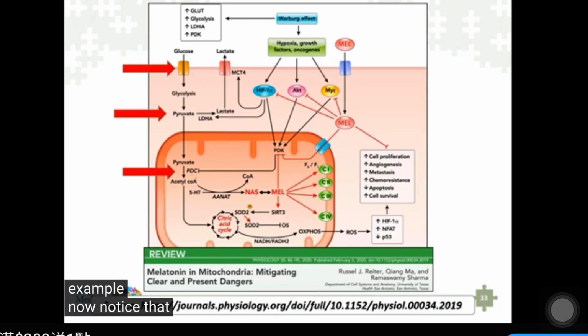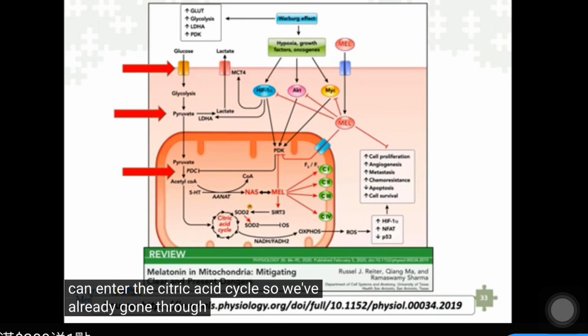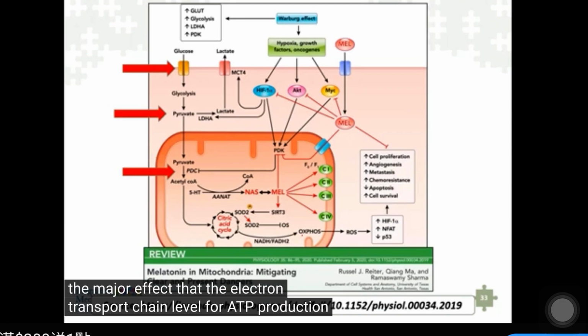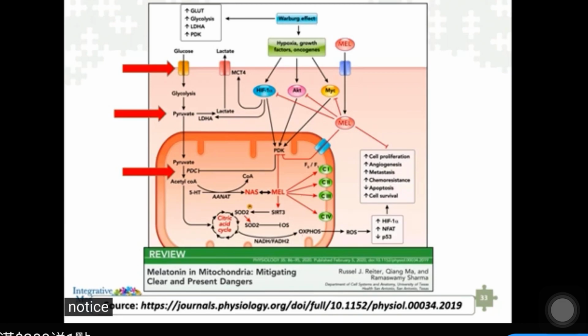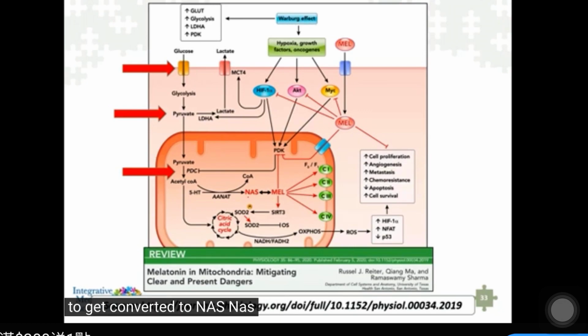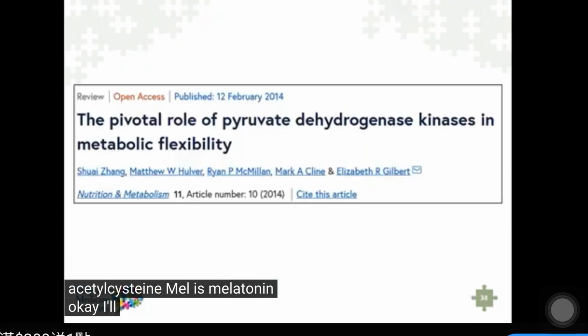Now, notice that acetyl coenzyme A can enter the citric acid cycle. We've already gone through that, and then that segues over to oxidative phosphorylation. So we get the major effect at the electron transport chain level for ATP production. Notice also that acetyl coenzyme A is used as one of the main cofactors for the conversion of 5-hydroxytryptamine to NAS. NAS is N-acetylserotonin. MEL is melatonin. Okay, I'll come back to that shortly.